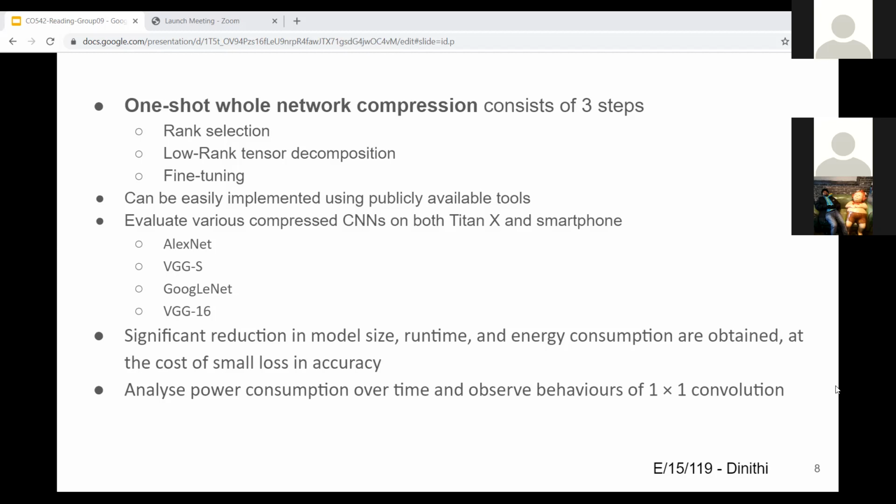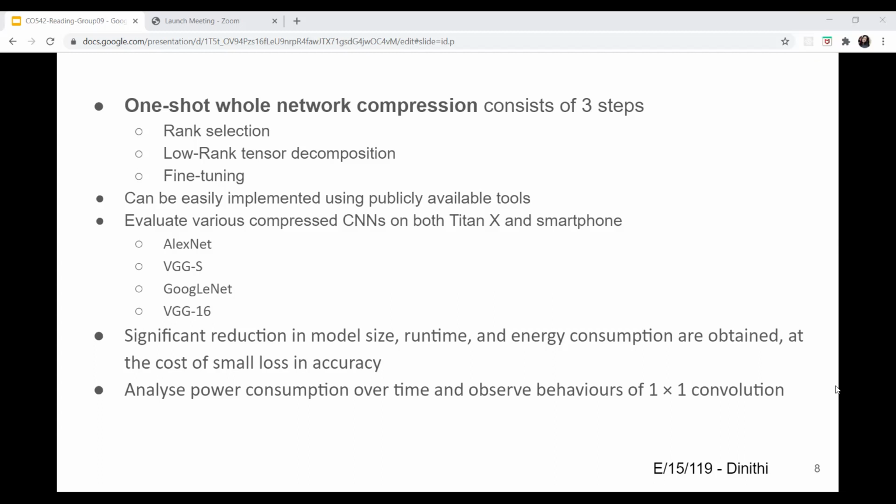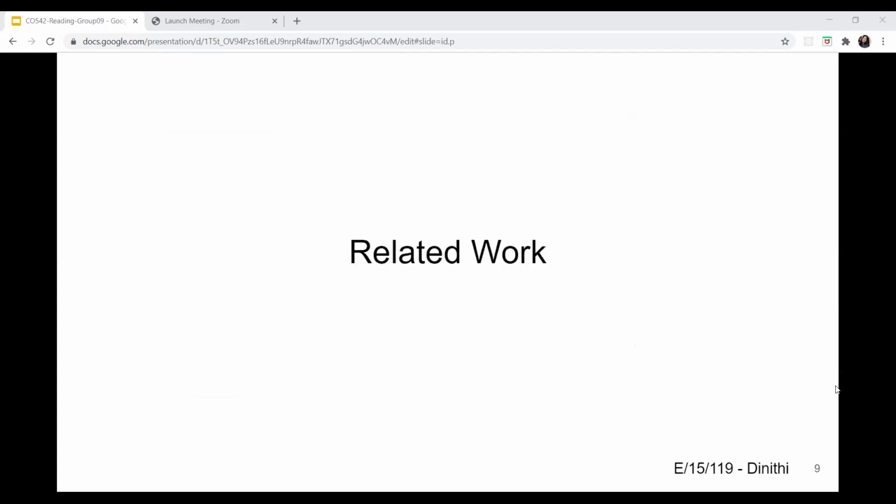They evaluated various compressed CNNs like AlexNet, VGG-S, VGG16, and GoogleNet on both Titan X and smartphone. Significant reduction in model size, runtime, and energy consumption are obtained at the cost of small loss in accuracy. By analyzing power consumption over time, they observed interesting behaviors of one by one convolution, which is the key operation in their compressed model as well as in the inception module of GoogleNet.